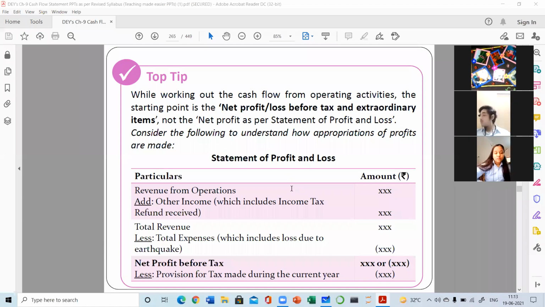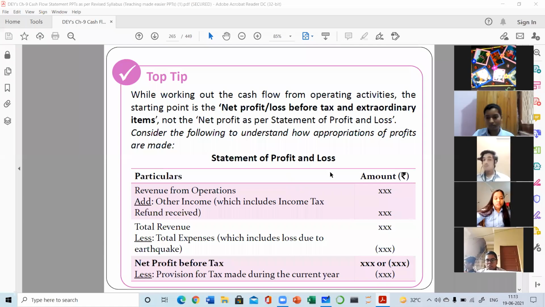In the question, 12th class accountancy, chapter 5 cash flow statement, and the topic is cash flow from operating activities. Suppose in the question, the statement of profit and loss is given. Clear? So in that case, you can see how the profits have come in the statement of profit and loss. Suppose revenue from operations is given, then add other income.